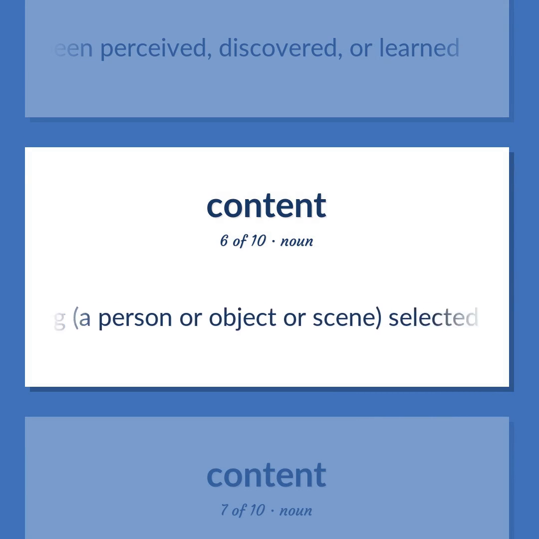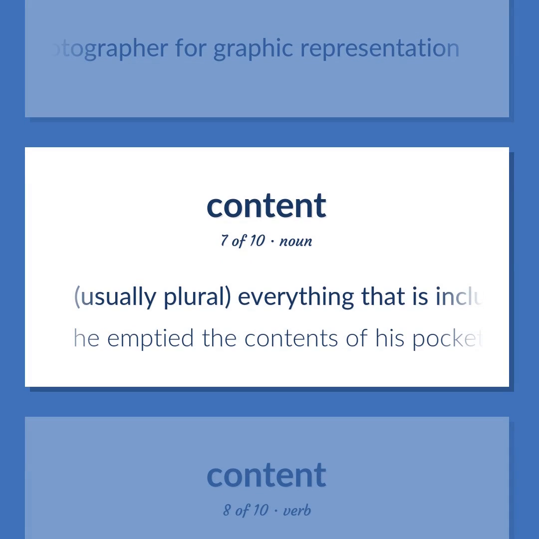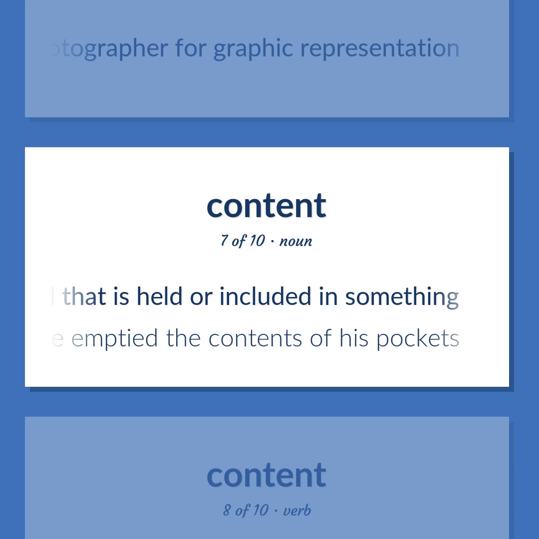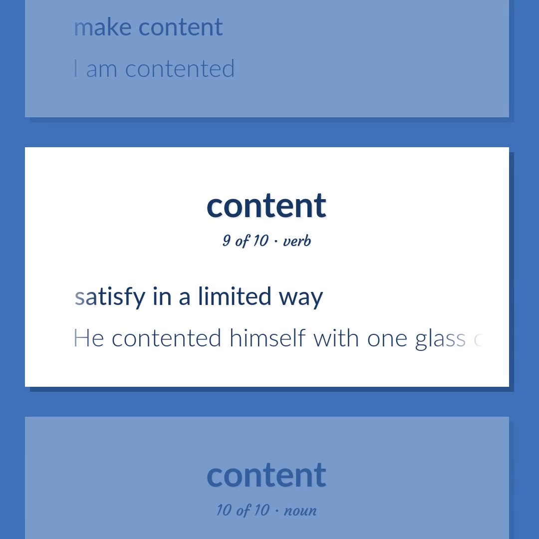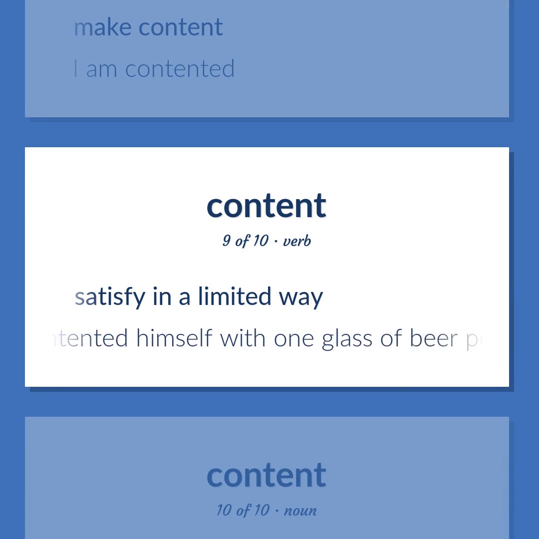Something, a person or object or scene, selected by an artist or photographer for graphic representation. Usually plural. Everything that is included in a collection and that is held or included in something. He emptied the contents of his pockets. Make content. I am contented. Satisfy in a limited way. He contented himself with 1 glass of beer per day.